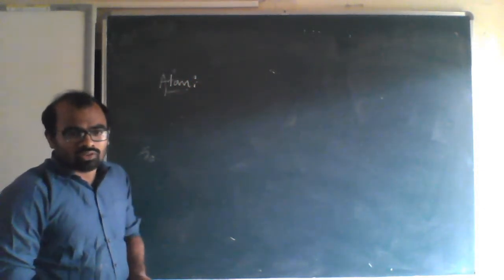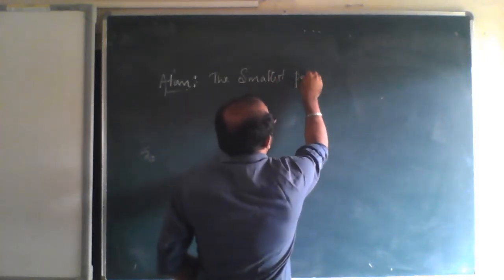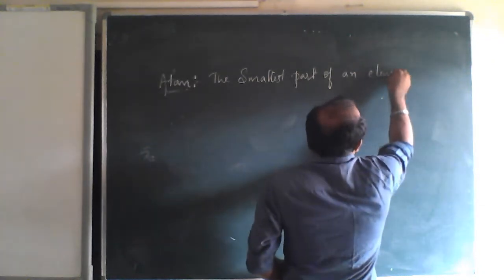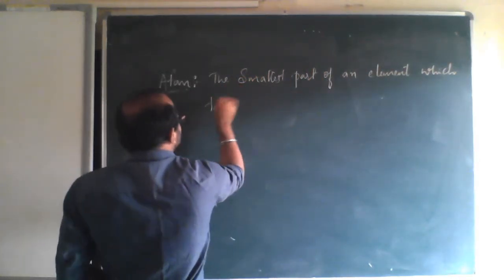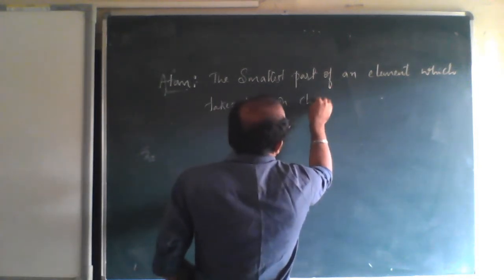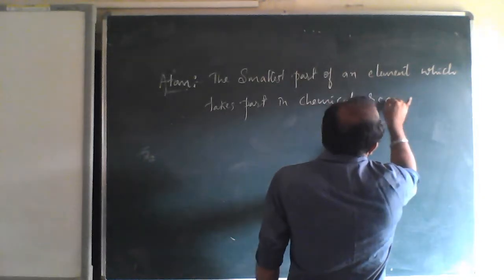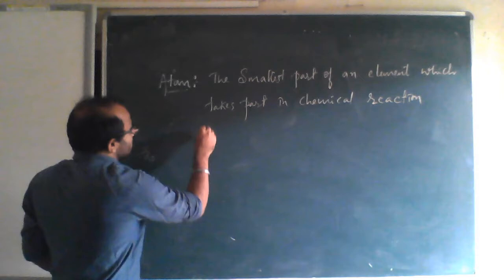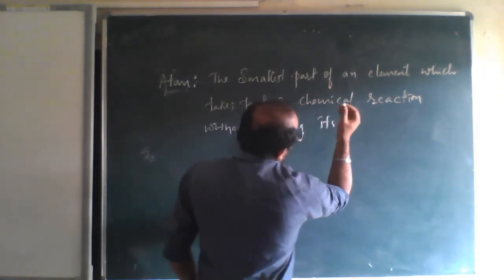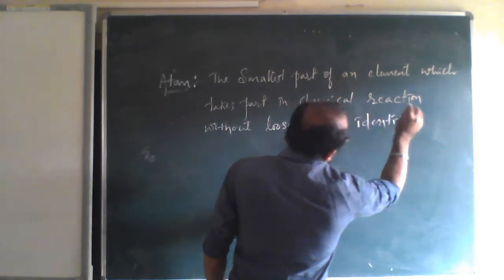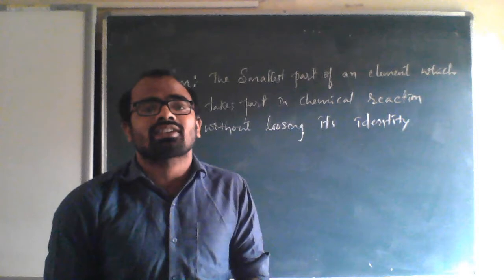What is an atom? An atom is the smallest part of an element which takes part in a chemical reaction without losing its identity. That is called an atom.